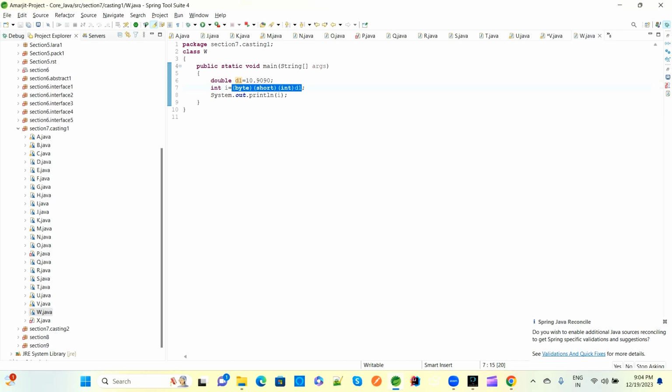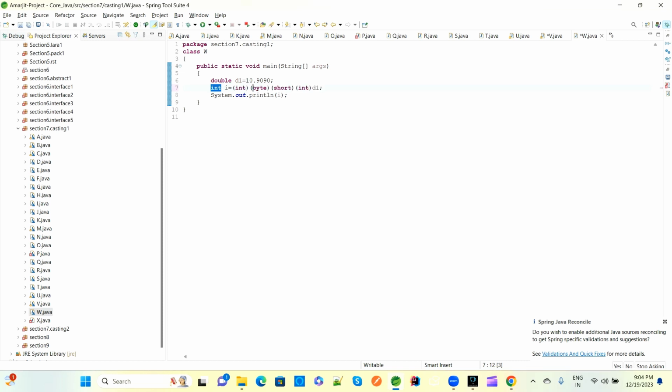Now byte to int we are converting, means lower data to higher data, means upcasting. So no issue, either if you declare int or not, because right now this data will be converted from integer to integer.